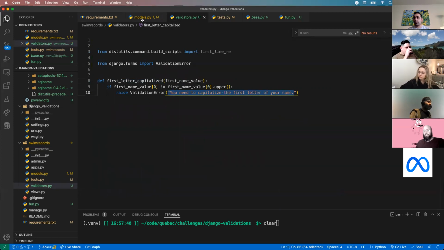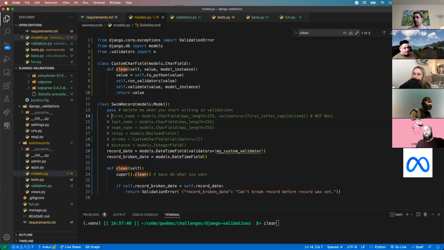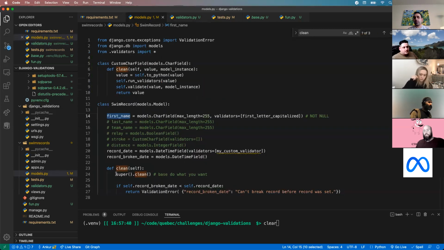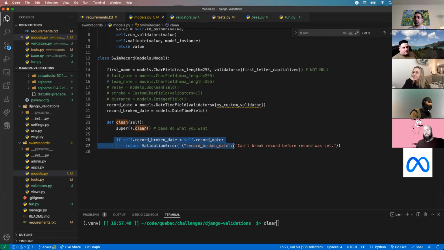In this case, if I look at my models, first name is going to use my first letter capitalized validator. When that validator gets run, it knows it's using it for the first name field. So that dictionary will automatically be created with first name as the key and whatever validation error I raise here. But for the clean method, there's no single field it's working on. It's working on the whole unit. So you need to tell it, hey, here's a dictionary with the actual field that we care about and the error that's associated with that field.